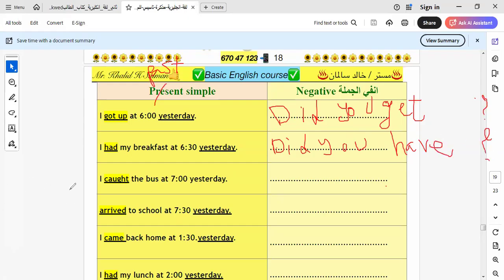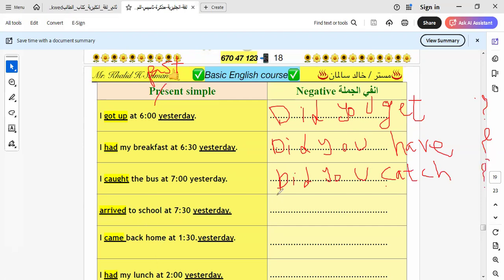Let's go to another one. I caught the bus at 7:30 yesterday. It will be did you catch. Did you catch? I put the verb in the simple form. Did you catch? And continue the rest of the sentence and put a question mark at the end of the sentence.